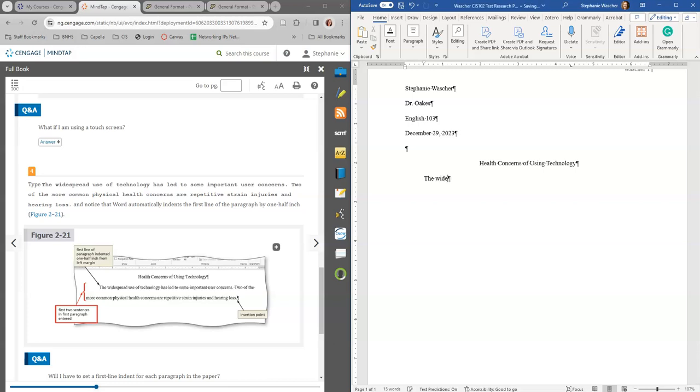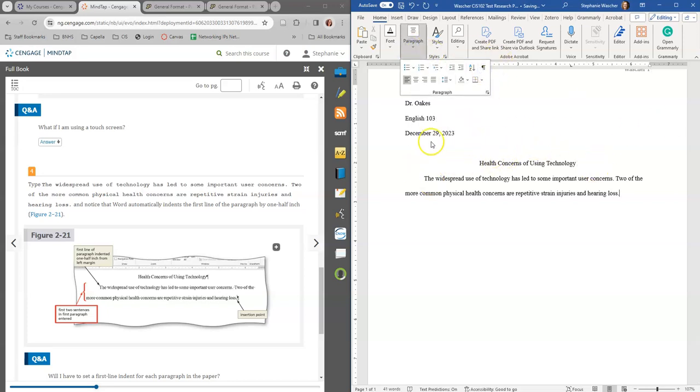So I'm going to type in the widespread use of technology to... Okay, so we ended up, I am going to get rid of this paragraph formatting. I'll put it back in later, but I just feel like it's distracting to me.